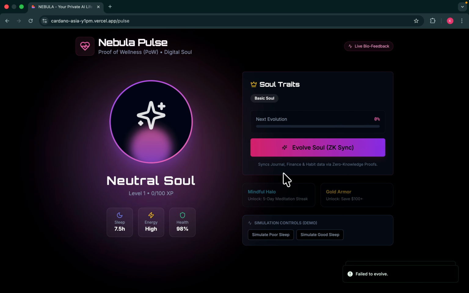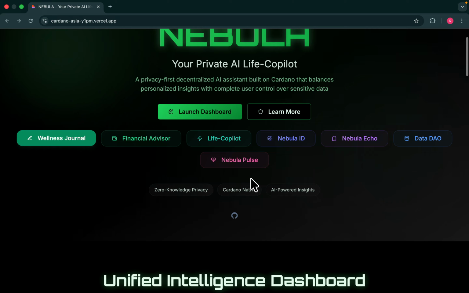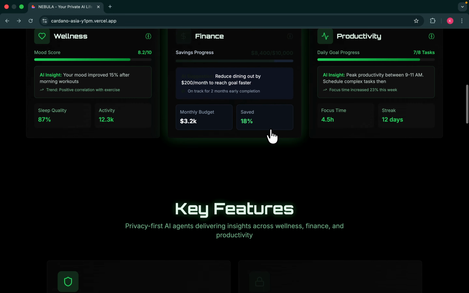So we can simulate that also, like based on the user data it will give sleep, energy and health, all the things based on that. And yeah, thank you.